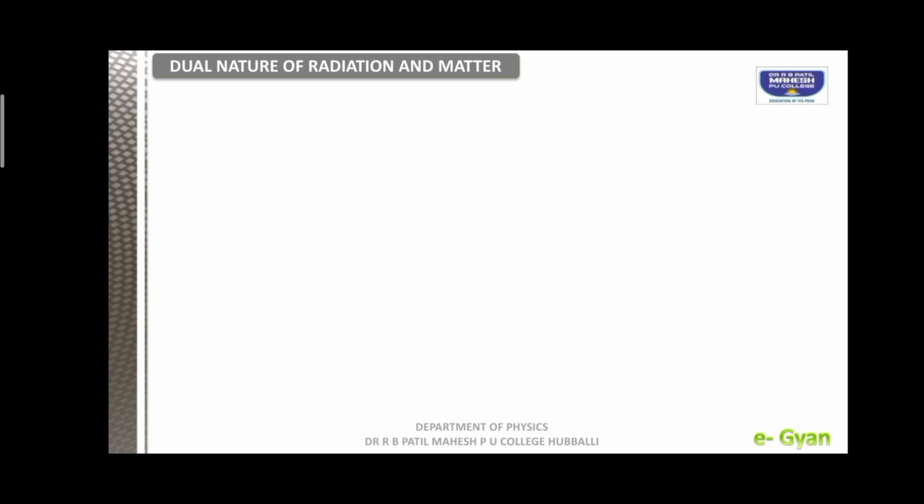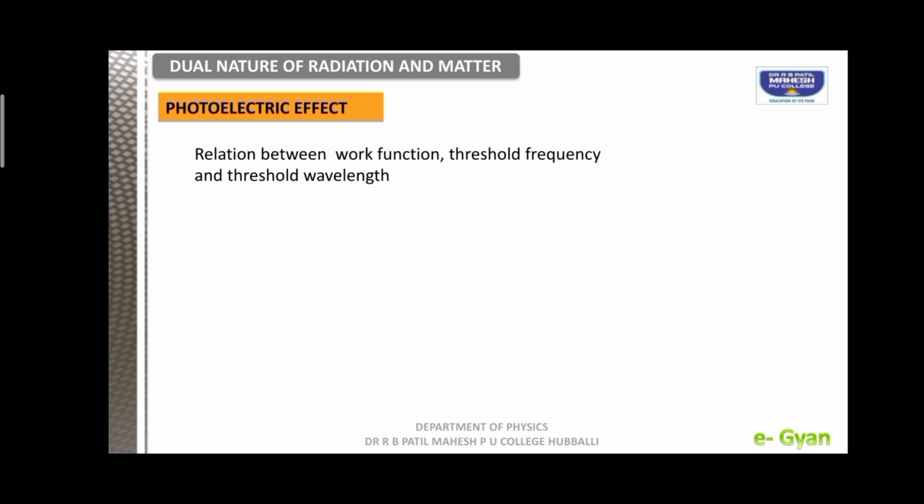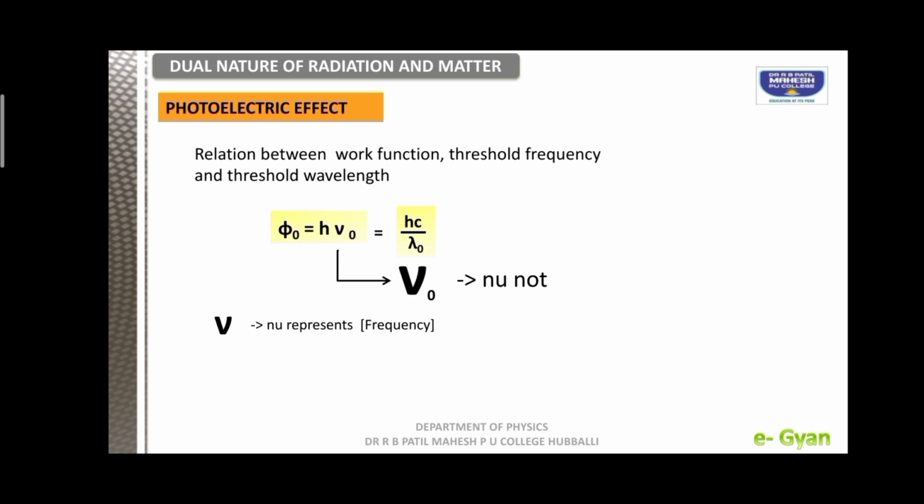Now the relation between work function and threshold frequency and threshold wavelength is phi naught equals h nu naught, which is equal to hc divided by lambda naught. Don't confuse nu naught with v naught. Here nu is a Greek letter. So nu naught is represented as shown in the bold letter.